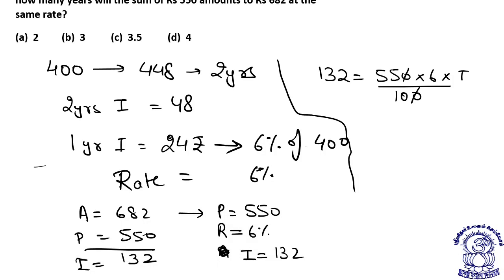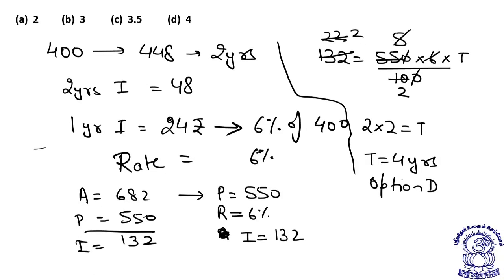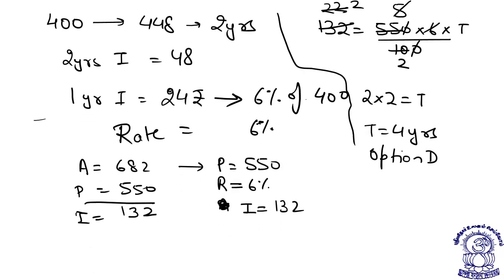Double zero cancel. 6 and 132 cancel to give me 22. 11 cancel 22 will give me 2. 5 into 10, 5 by 10 is 2... 2 comes over here, so 2 into 2 is the actual time. So that way I can say the time is equal to 4 years, or I can also say this is equal to option number D is your answer, my dear students. Option D is your answer.